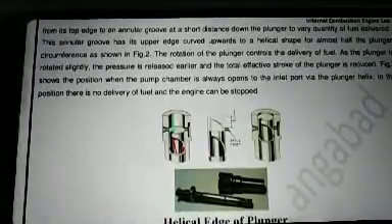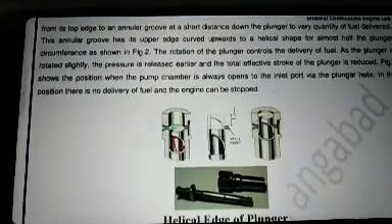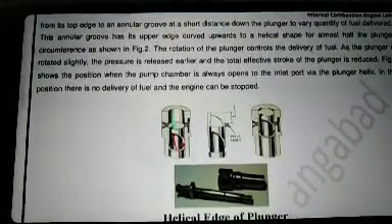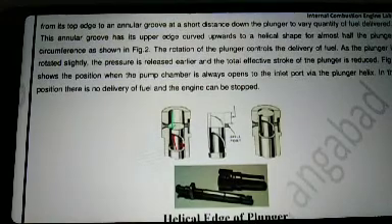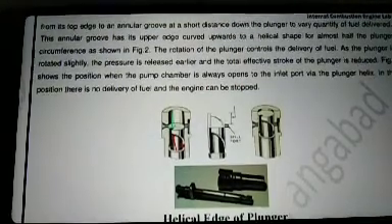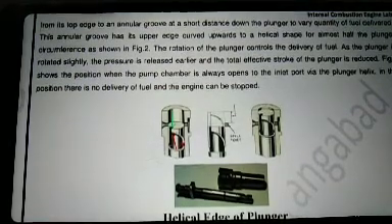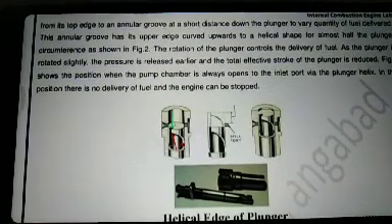Now this annular groove has its upper edge curved upwards in a helical shape for almost half the plunger circumference, as shown in the figure. The rotation of the plunger controls the delivery of fuel.